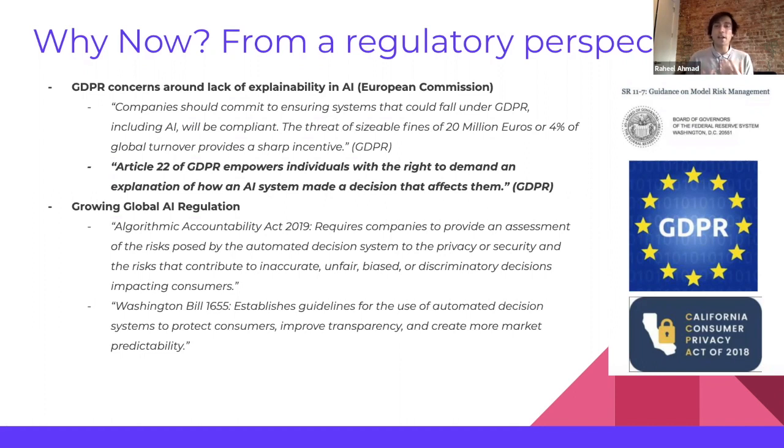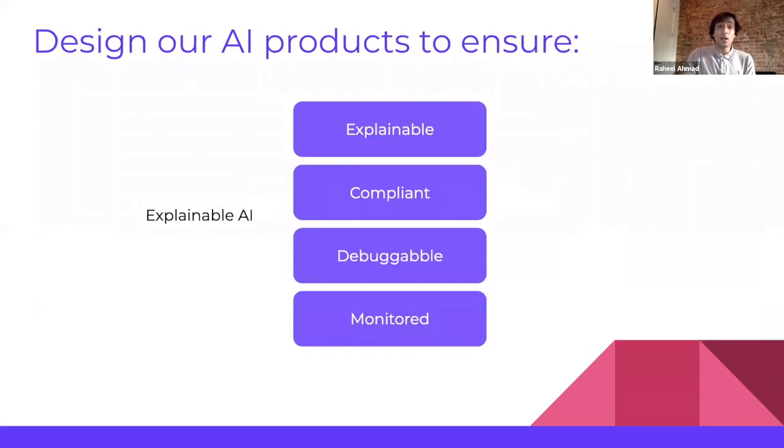Otherwise, we might be exposed to hefty fines, and no one in the business world likes to be fined. As a result, we want to design our AI products to ensure they're explainable. We need to have an explanation around the predictions on multiple different levels. They need to be compliant. We should be able to evaluate the model performance and measure it for compliance to help auditors and regulators.